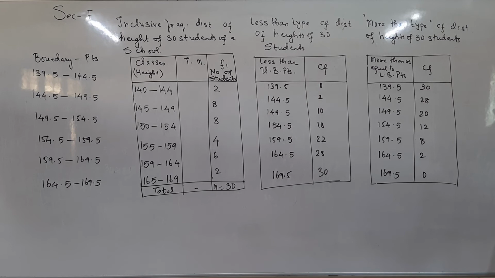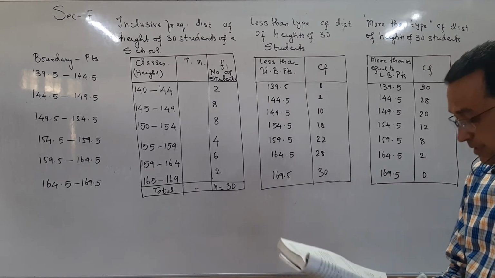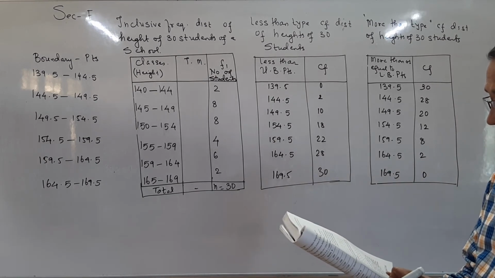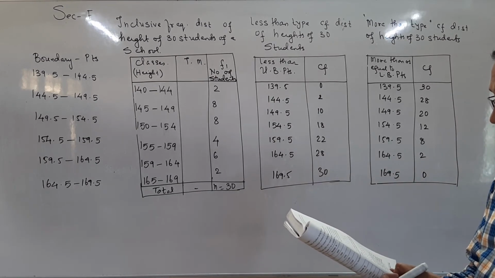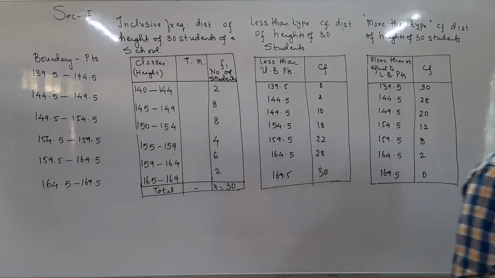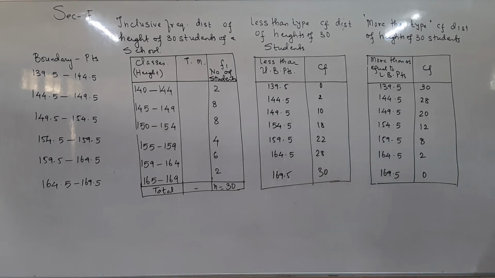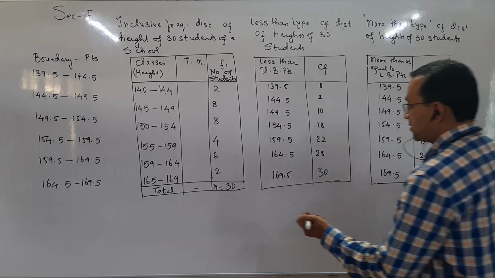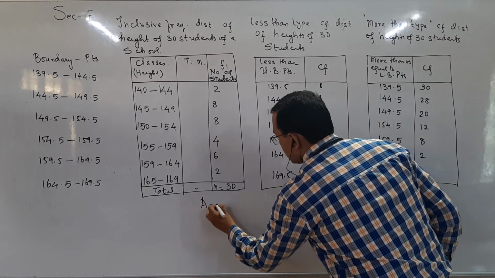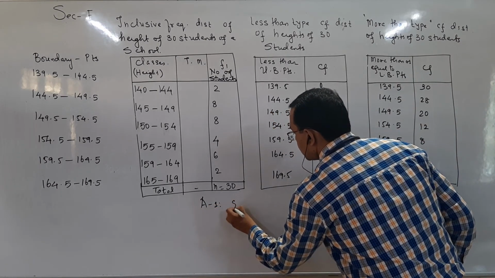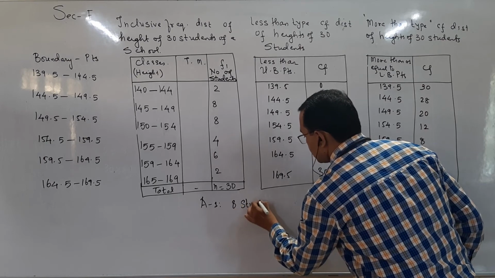So how many students have their height greater than or equal to 160? You can easily count manually. I think the answer is 8 students. So answer 1 is 8 students.